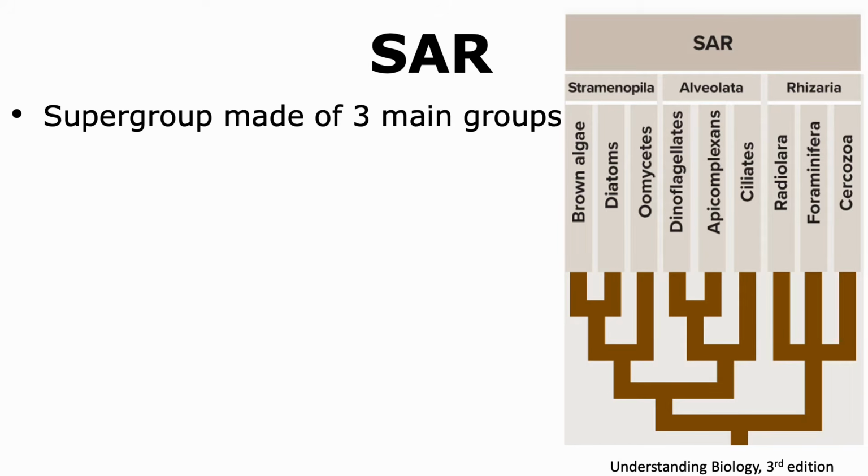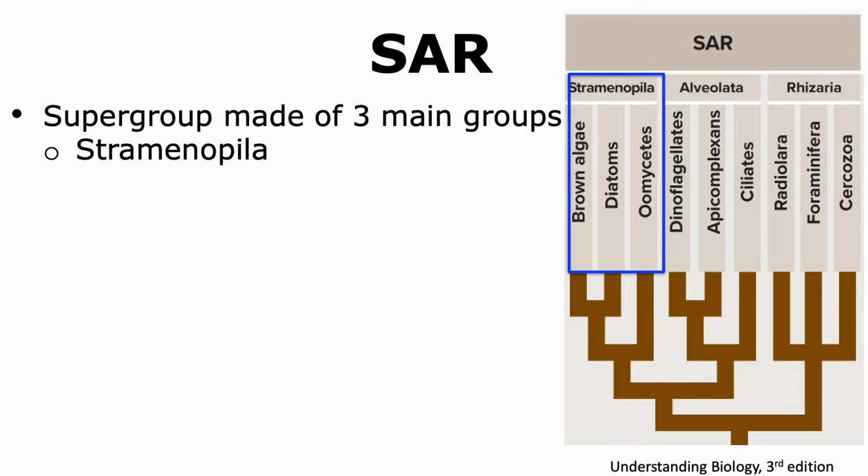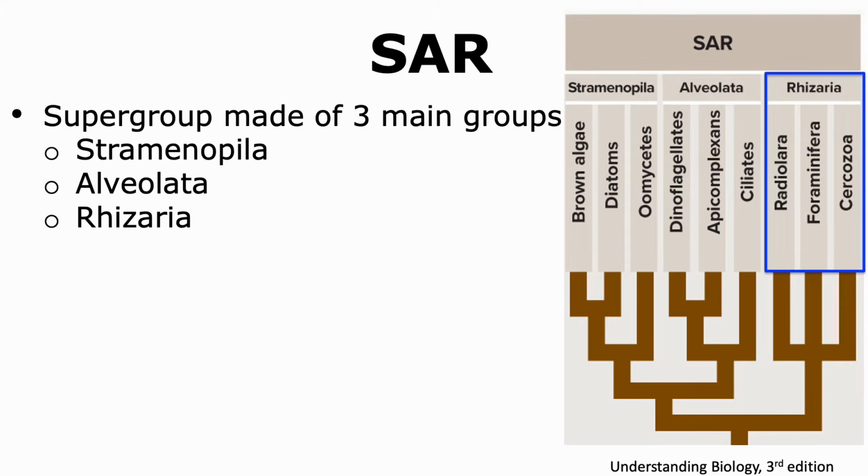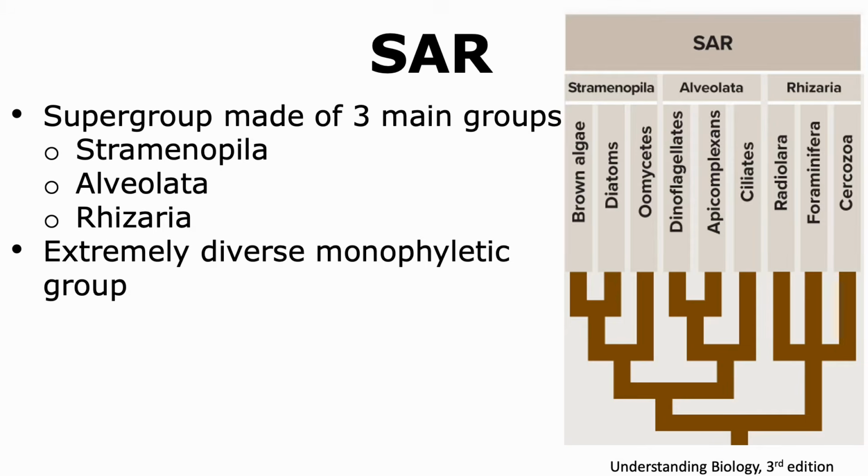SAR is a supergroup that got its name from other groups that are present in it. These include the Stramenopiles, Alveolates, and Rhizaria. The SAR supergroup is an extremely diverse monophyletic group.